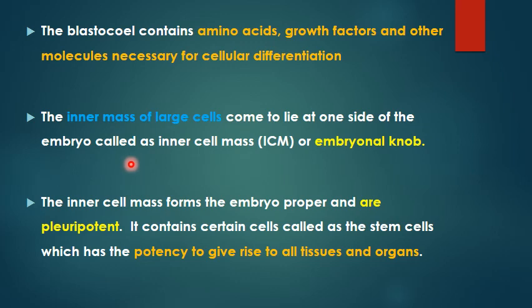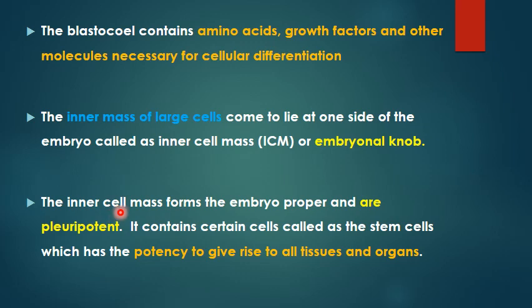Since they were inside the morula, they are referred to as inner cell mass, in short ICM, or when they become compact, they look like the knob of a door, and therefore it's referred to as embryonal knob. Round like a knob of a door, they are referred to as embryonal knob.